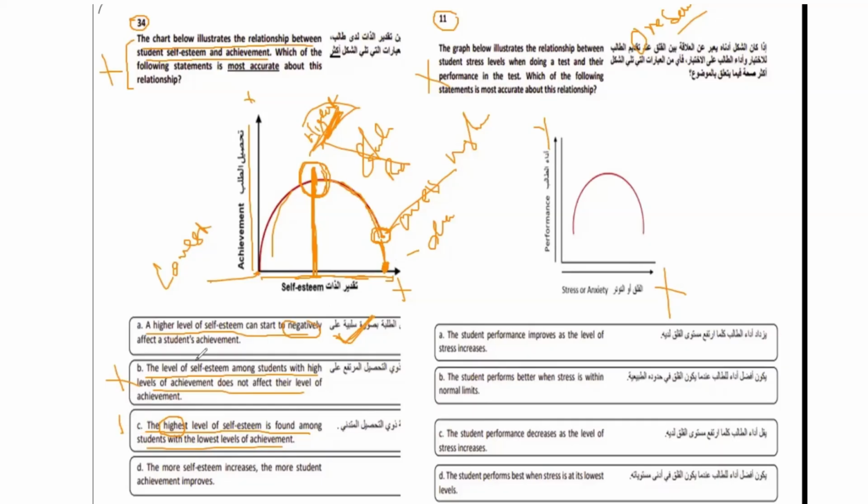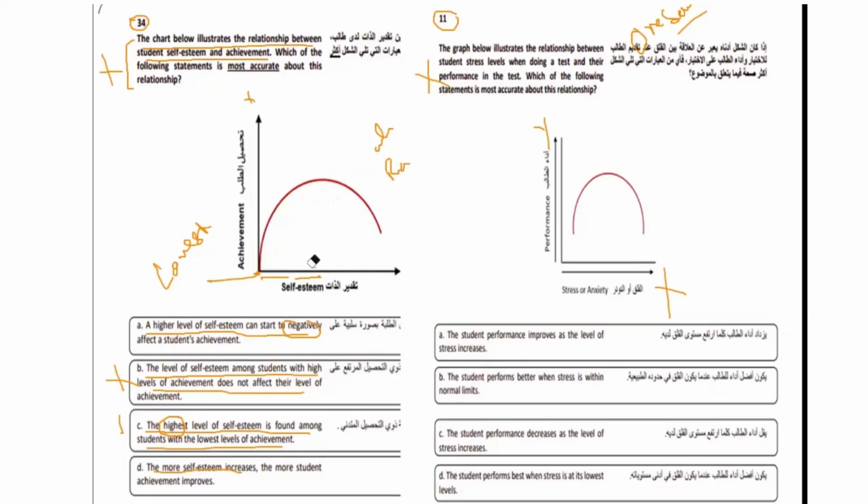Then let me erase so you can understand better. Then you can see what the fourth option says. The more self-esteem increases, the more student achievement improves. But student performance is declining, not improving. So option A is the correct one.